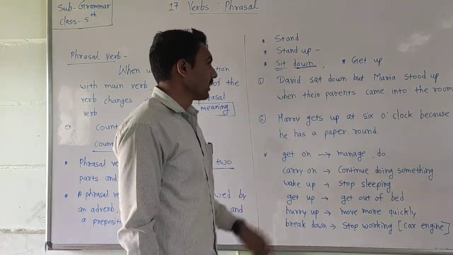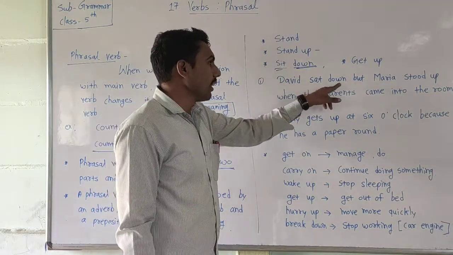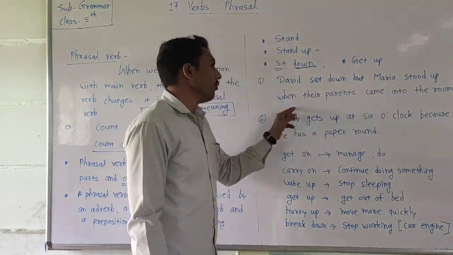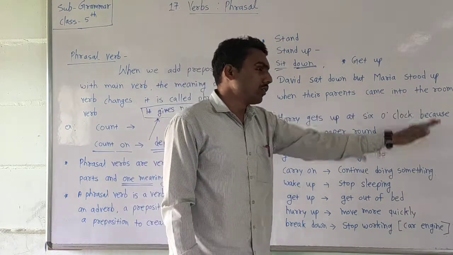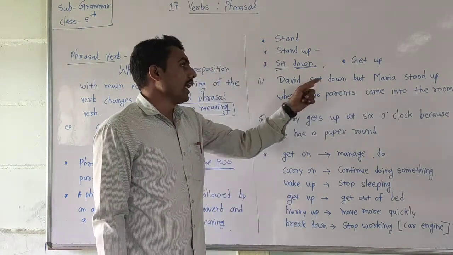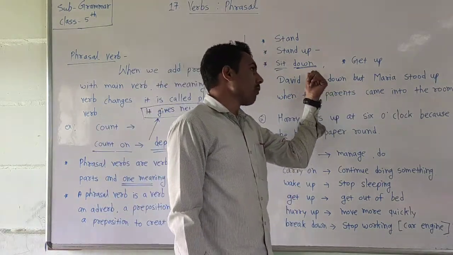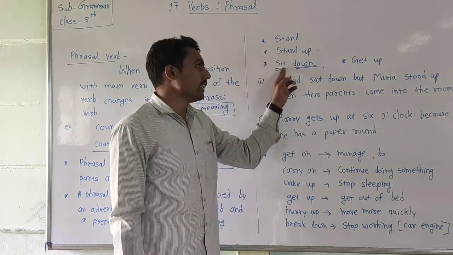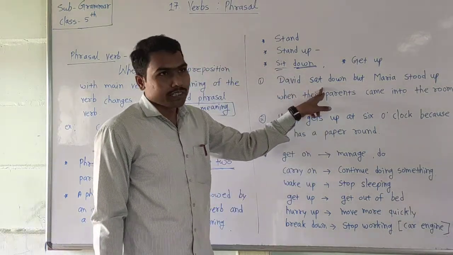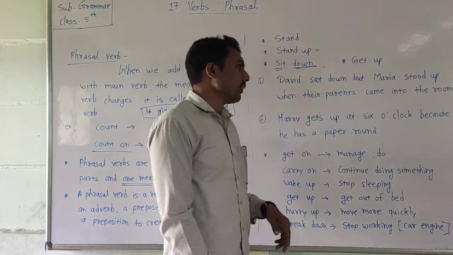For example, David sat down, but Maria stood up when their parents came into the room. Sat down is the past form of sit down. Are you getting that? Sit and sat, the second form of that verb.